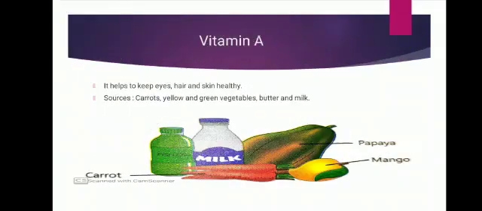Now start with vitamin A. It helps to keep our eyes, hair and skin healthy. See the figure, it shows the sources of vitamin A, like carrots, yellow and green vegetables, butter, milk, etc. I will explain the disease a little bit later, but now let us see the importance of vitamins.